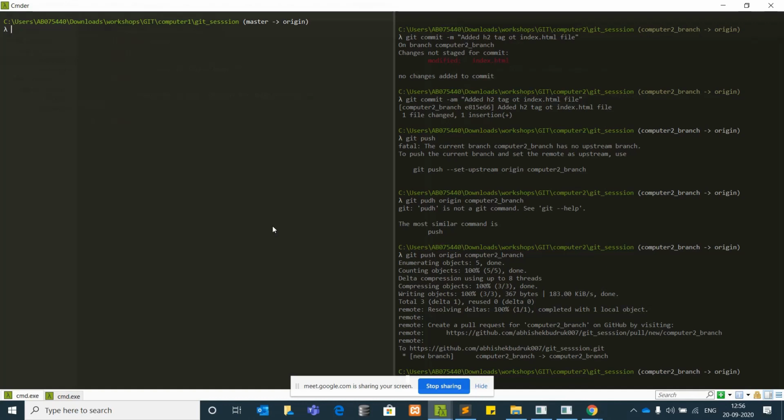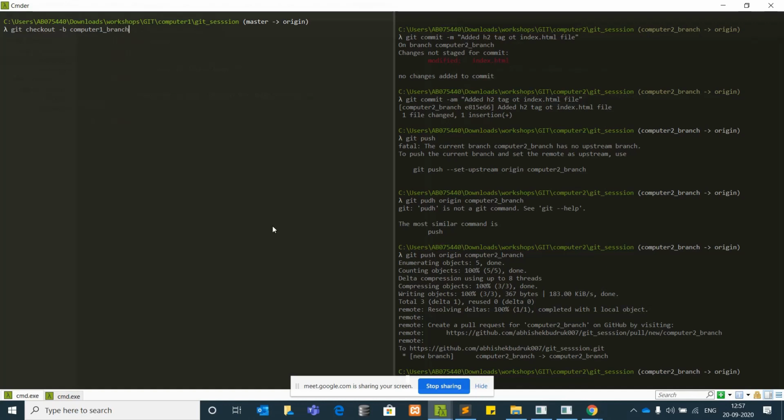We will first create one more branch related to computer one. Git checkout -b computer one branch. Okay guys, don't get confused.